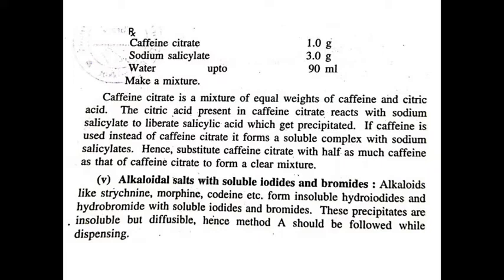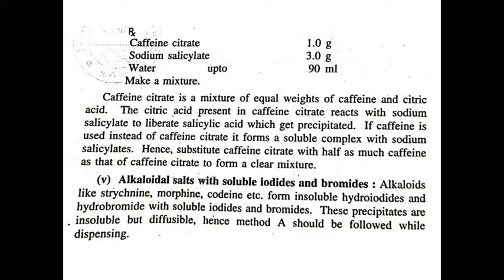If caffeine is used instead of caffeine citrate, then it forms a soluble complex with sodium salicylate. Hence, to correct this type of incompatibility, we should substitute caffeine citrate with half as much caffeine as that of caffeine citrate to form a clear mixture.